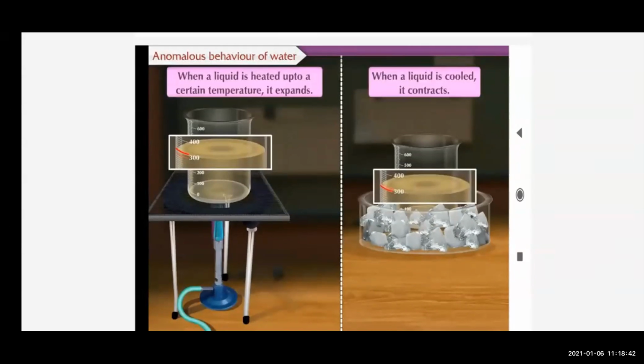So you can see on the left hand side the figure is given. In general, when a liquid is heated, it expands, and when it is cooled, it contracts. So you should know these 2 points, that in general a liquid expands when heated and contracts when cooled.